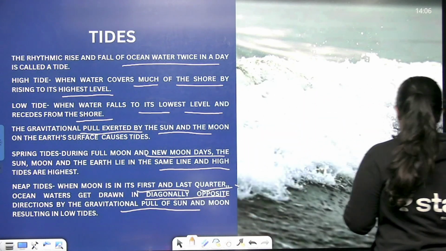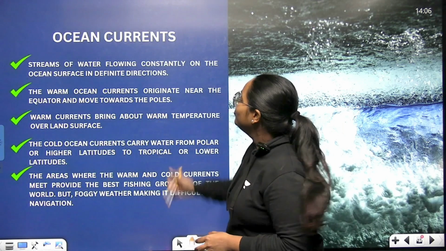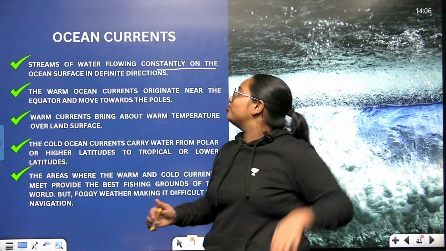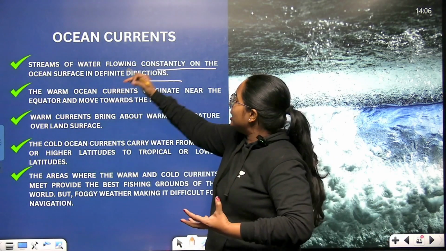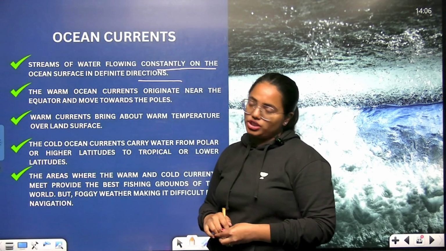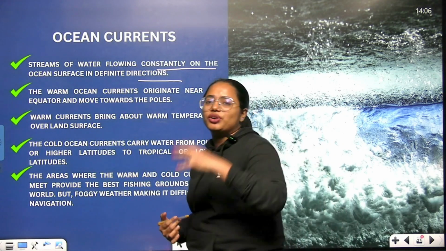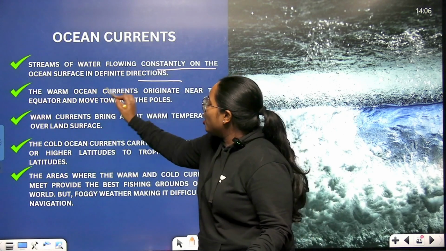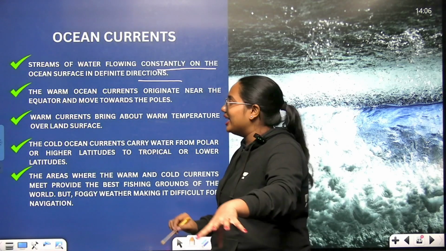And now we are going to learn about ocean currents. Very, very important one. Streams of water flowing constantly on the ocean surface in definite directions. And what about the various characteristics of it? That's what we are going to learn next. So there are two types again. What are they? Warm ocean current and cold ocean current. That's what we are going to learn in detail now.